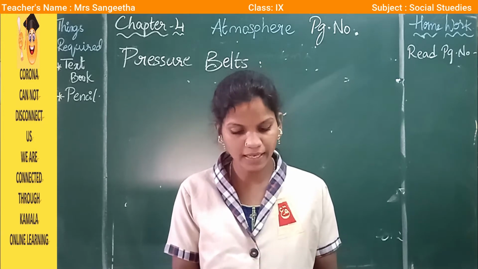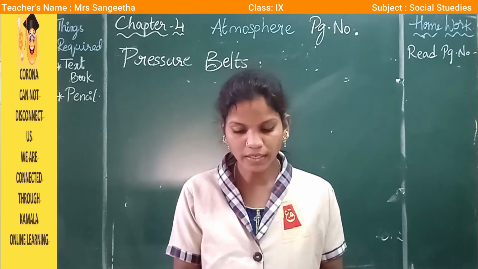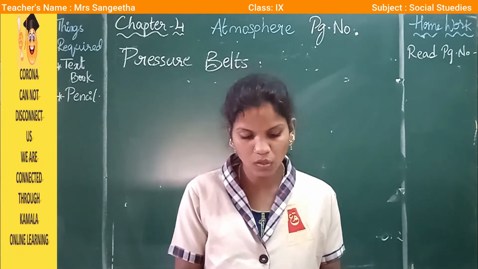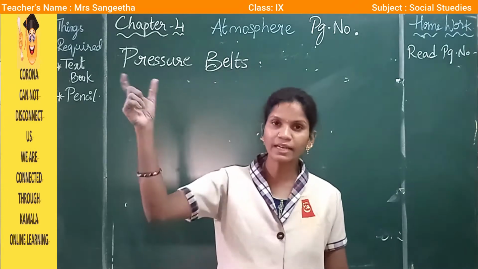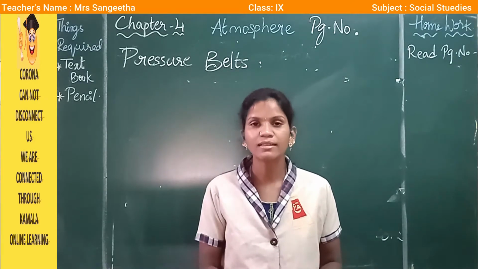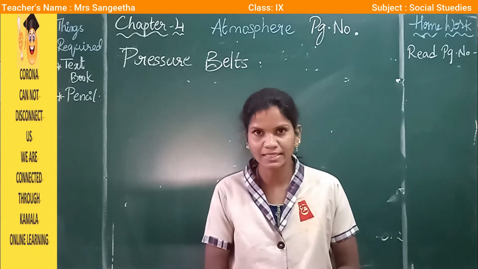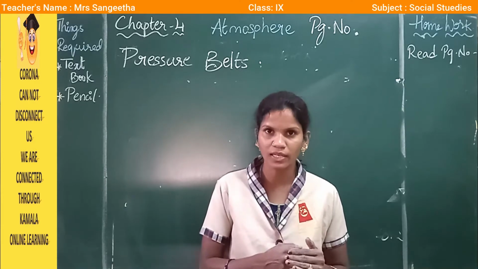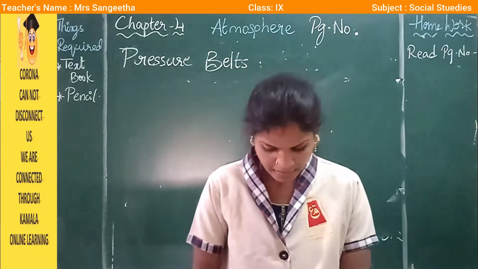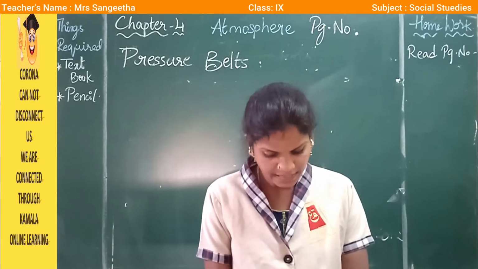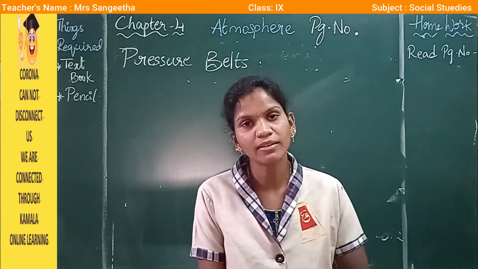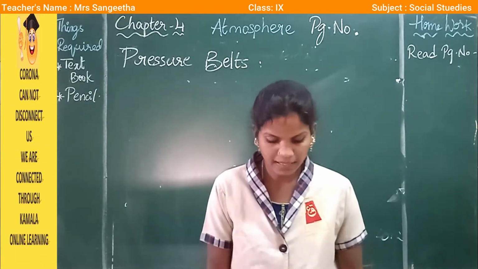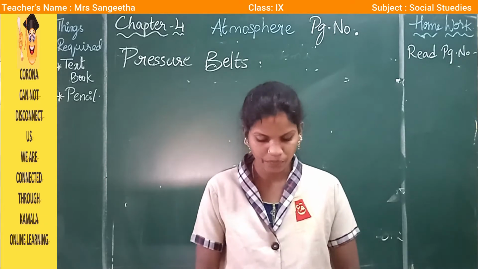So the air above the land gets heated more quickly. Water takes more time to heat, so the air above water gets heated more slowly. See here. When the sun rises and falls on the earth, the land will heat very fast, whereas in the seas and oceans, it heats slowly. So the air above the land gets heated more quickly. The land heats very quickly, and water takes more time to heat.